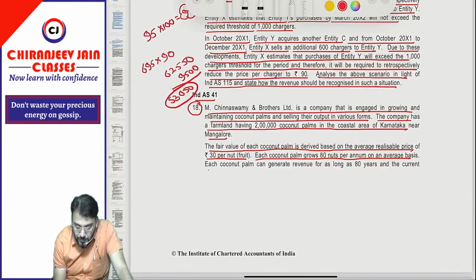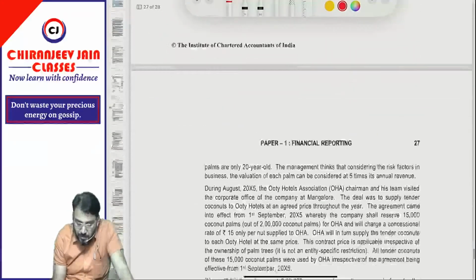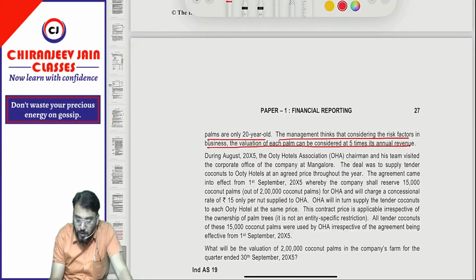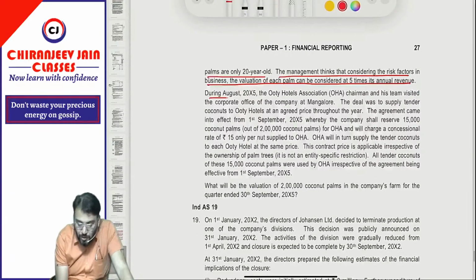Each coconut palm can generate revenue for as long as 80 years, and the current palms are only 20 years old. The management thinks that considering the risk factor in the business, the valuation of each palm can be considered at 5 times its annual revenue. We will multiply by 5 to find out a fair value. During August 2005, the Uti Hostel Association chairman and his team visited the corporate office of the company at Mangalore.